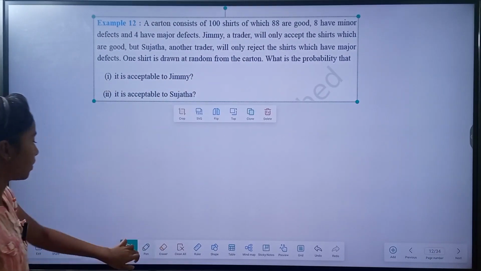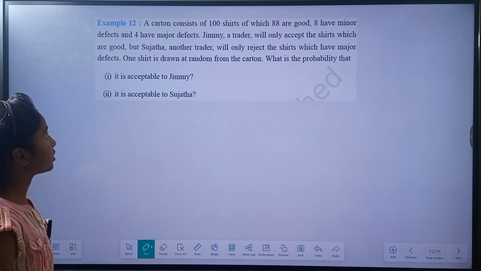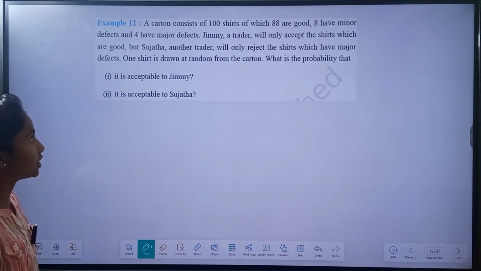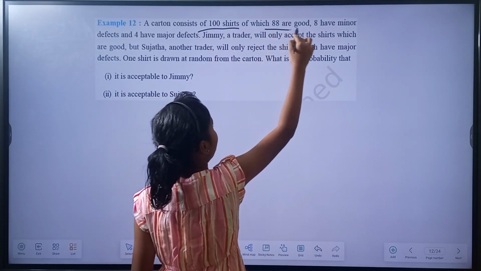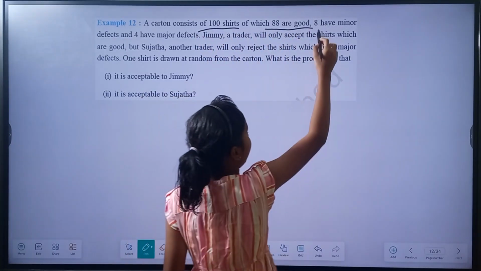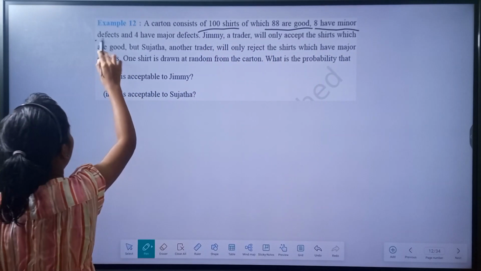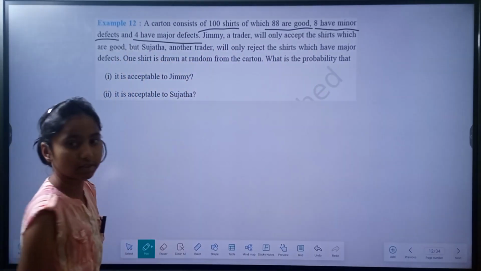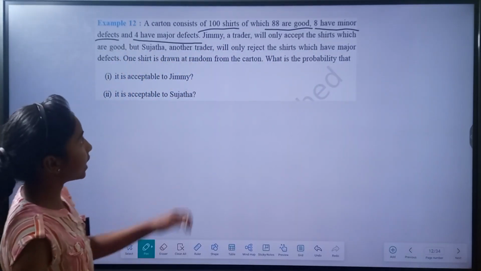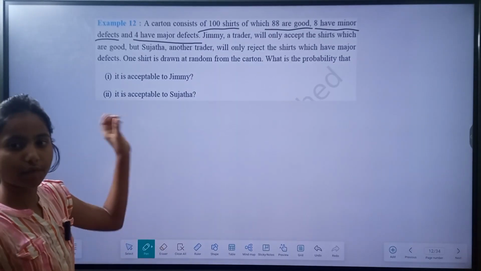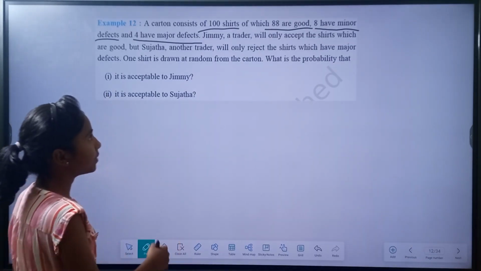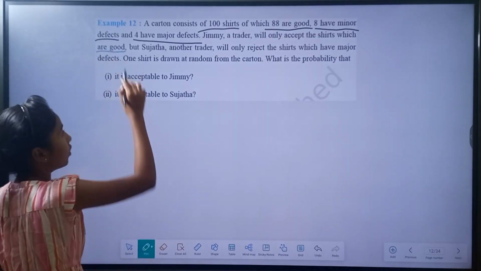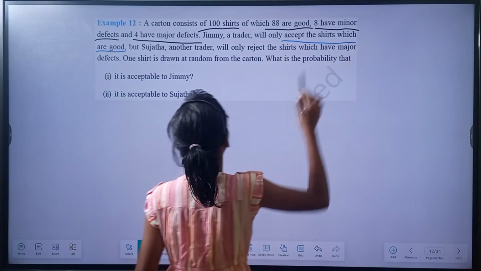A carton consists of 100 shirts, of which 88 are good, 8 have minor defects, and 4 have major defects. Jimmy, a trader, will only accept the shirts which are good.